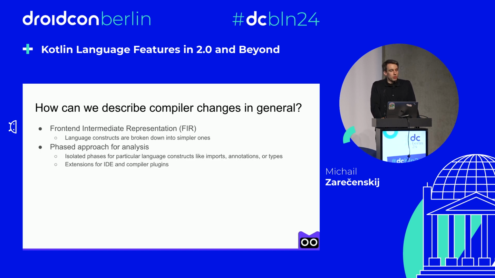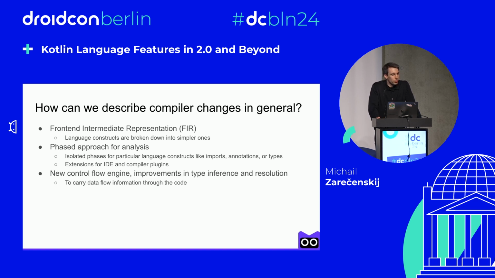Next, we introduced a phased approach to its analysis process. With this approach, it's possible to provide specific points for integrating additional functionality into the compiler and IDE. And now the compiler will be aware of such changes. And a key benefit here is that if you develop a compiler plugin, you don't need to provide a separate IDE plugin anymore for highlighting and having auto-completion for new symbols that are generated by such a compiler plugin. With the current architecture, our IDE will automatically recognize new compiler extensions and will properly highlight these new constructions.